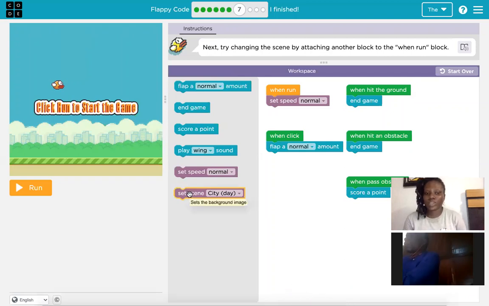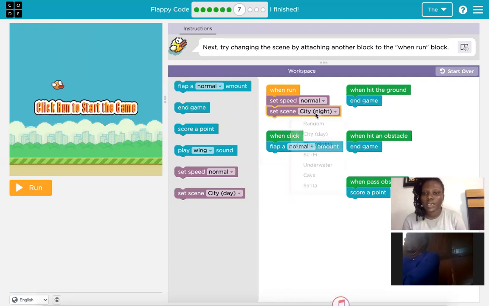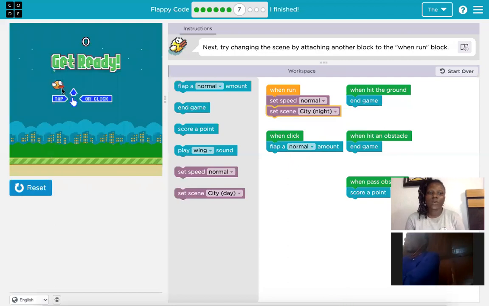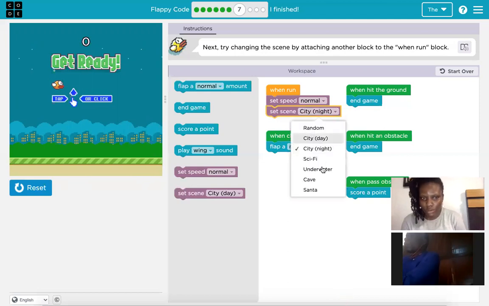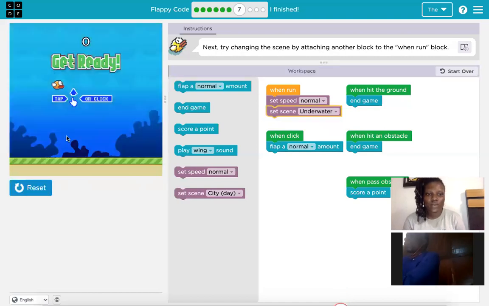So what we need to do, we just need to drag set scene, okay? Put it under when run. Put it under what? When run. All right, I want to change our scene. Let's change it to city night. Okay, so let's see if it will change. Let's click on run. Yes, so we see that our background has changed. Let's change it to another thing.